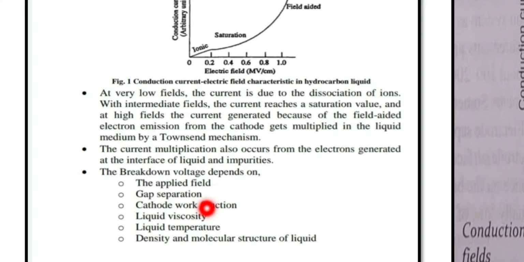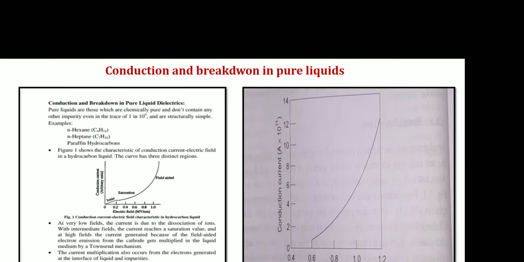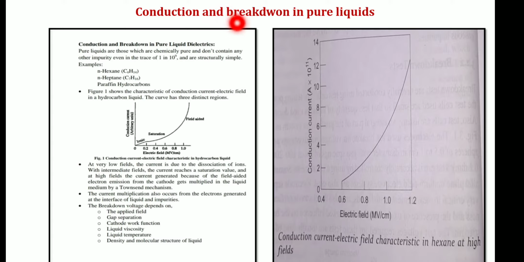The next very important thing is that the breakdown voltage also depends upon the physical properties of the liquid medium. So what are those physical properties? Basically the viscosity of the liquid, the liquid temperature, or the density of the liquid. One more is the molecular structure of that liquid. So these are the factors which determine the breakdown voltage. Getting my point? So this is all about the conduction as well as the breakdown process in pure liquids. I hope this is clear to all of you.